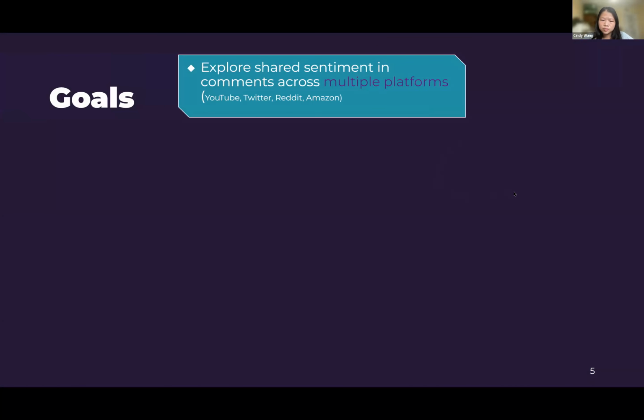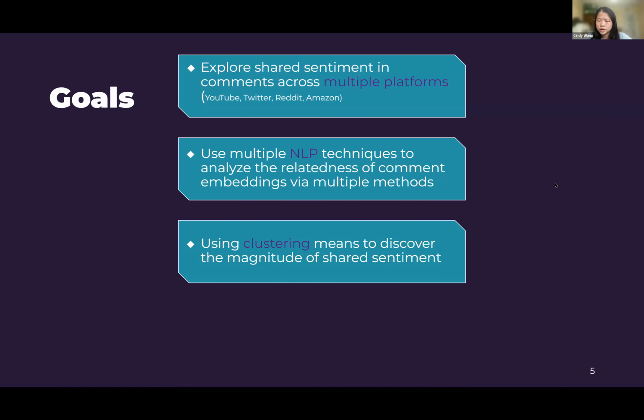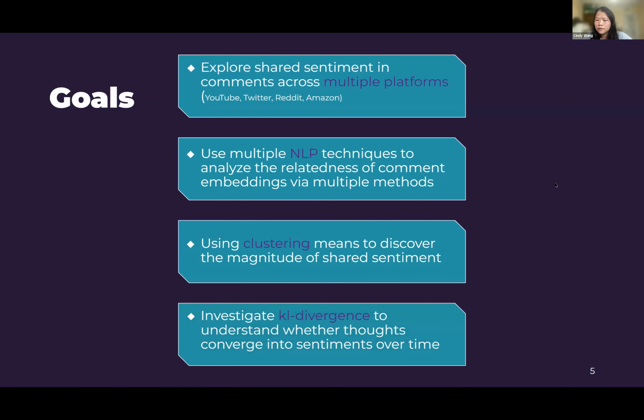So the 4 main goals of this project were to first explore the shared sentiment in social media comments across multiple platforms, which sets us apart from previous studies. The platforms that we chose were YouTube, Twitter, Reddit, and Amazon. Additionally, we wanted to use multiple NLP techniques to analyze the relatedness of embeddings, most notably cosine similarity and other metrics. We also used clustering to find the magnitude of shared sentiment to further our investigation of the internet as an interconnected brain. Finally, we investigated KL divergence to analyze social media posts over time and determine trends in sentiment.